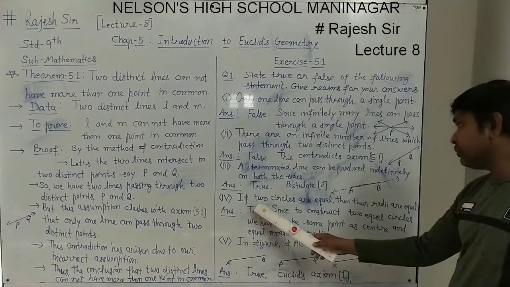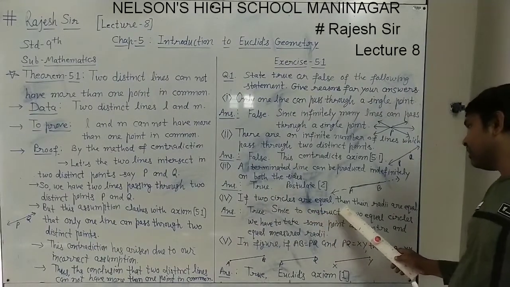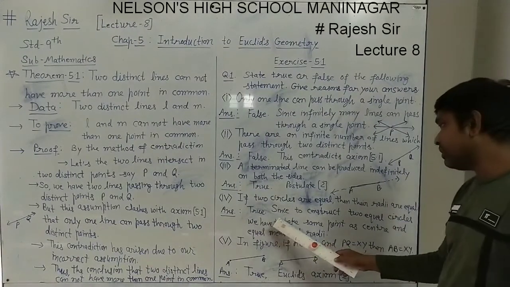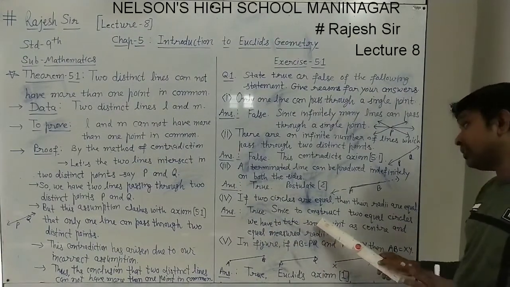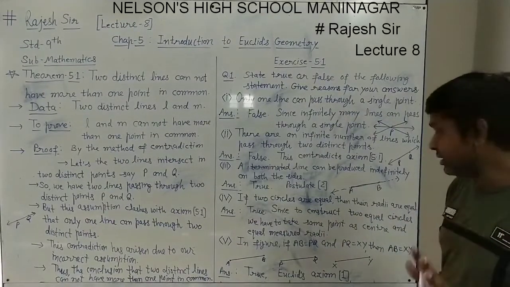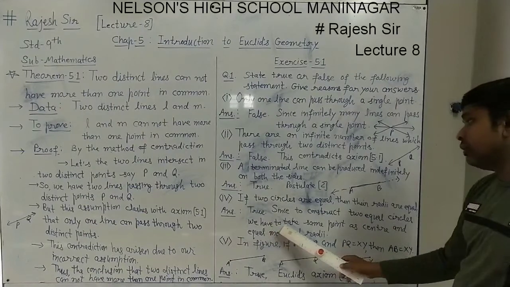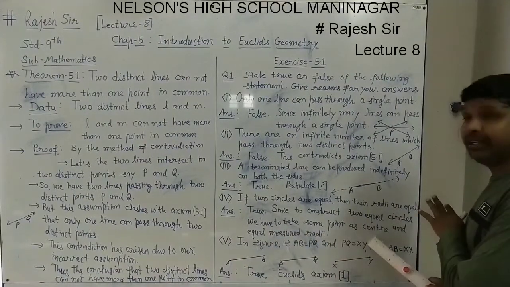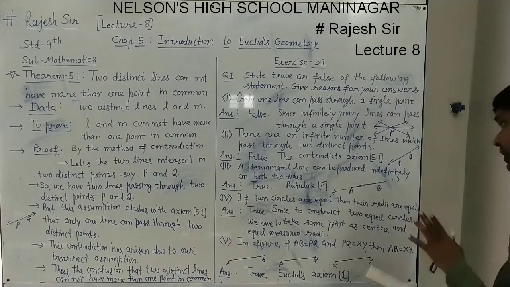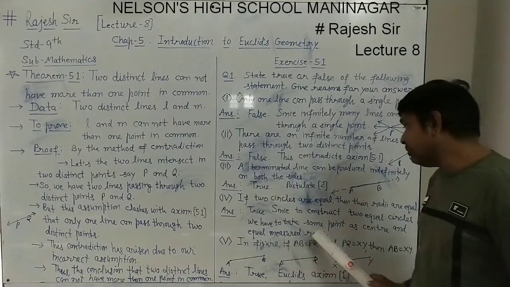Next, fourth number: if two circles are equal, then their radii are equal. It is also a true statement. To construct two equal circles, what do you have to do? You have to take the same point as the center, and equal measured radii.